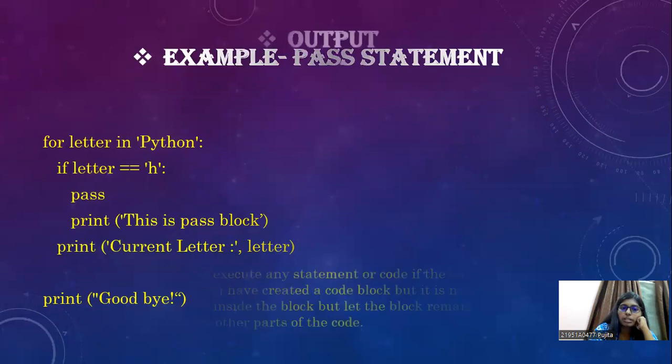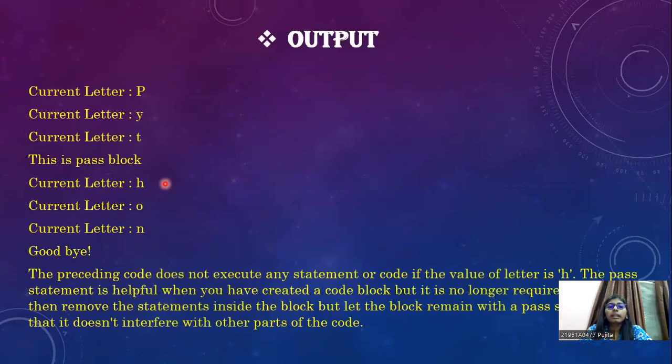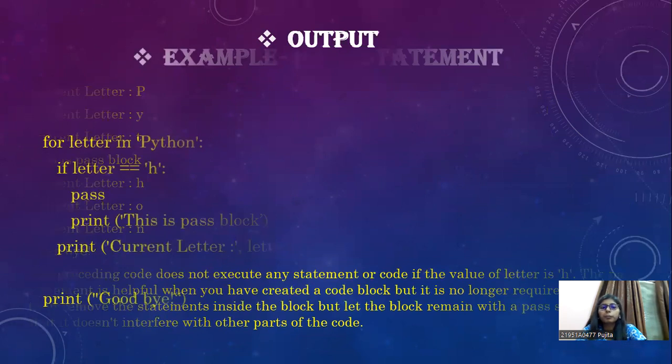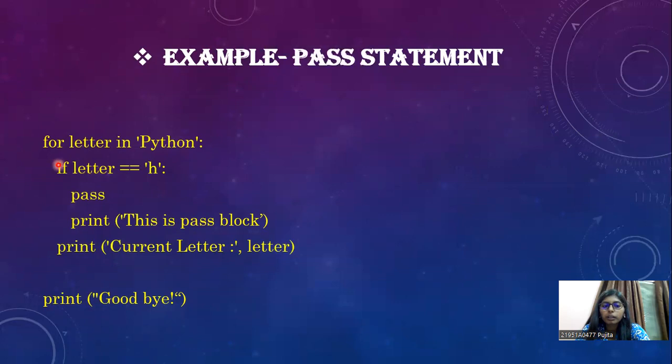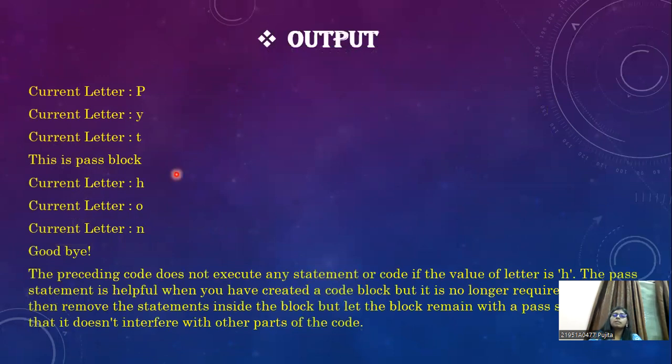So let's see what the output is. The current letter is P, then y, t, and then this is a pass block, because here the pass is done. When the letter is h and the pass statement is executed, it prints that this is a pass block.